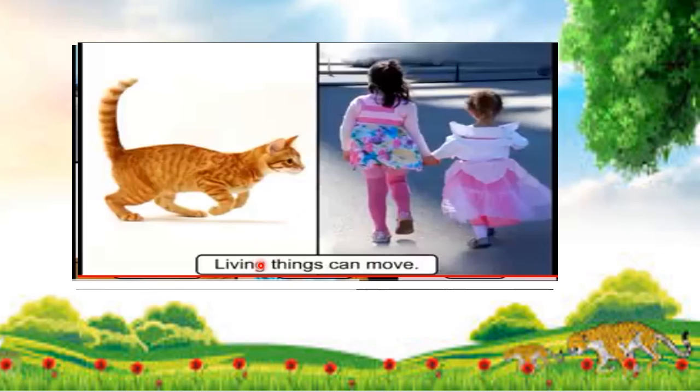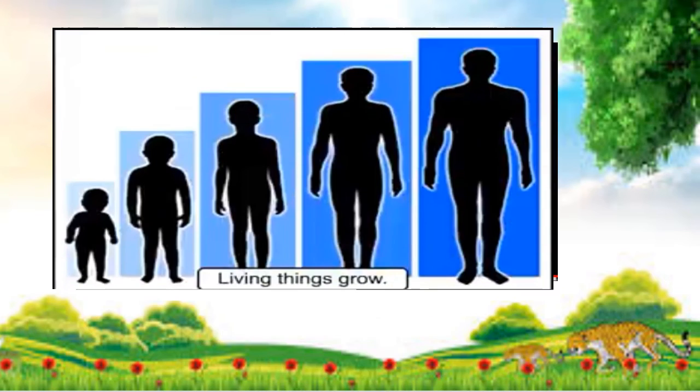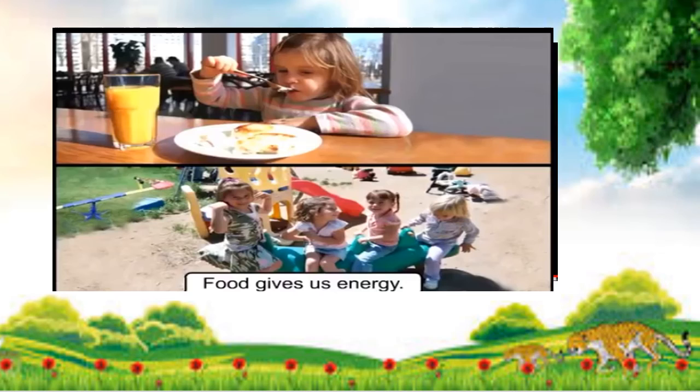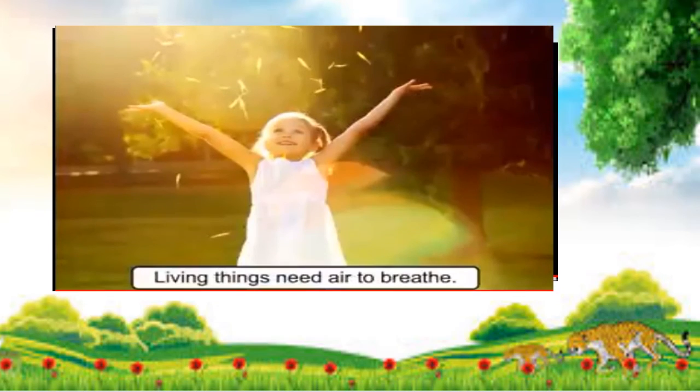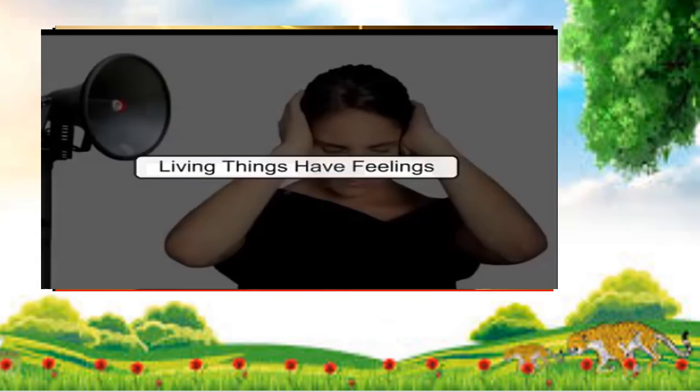The first one is living things can move. You can see here they are moving. Living things grow. You know about that? They grow. Yes or no? You have learnt about that. And living things need food to get energy. So to do work, to play, you need energy. Living things need air to breathe. Yes or no? Without breathing, without air, you cannot live.